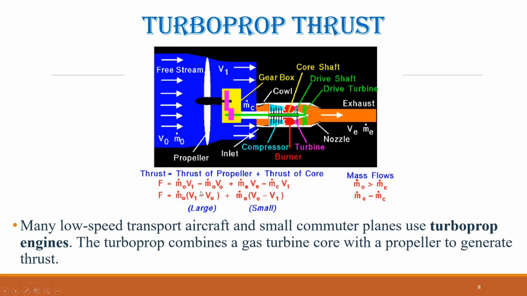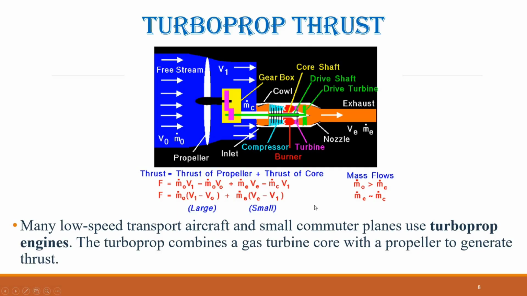The net thrust is approximately equal to the mass flow rate through the propeller multiplied by the change in velocity across the propeller, plus the mass flow rate through the core multiplied by the change in velocity through the core. The first term, corresponding to the propeller, is much larger than the second term from the core. This matches pure propeller theory. Thrust is primarily generated by the mass flow through the propeller multiplied by the change in velocity across it, with a smaller contribution from the core exhaust.